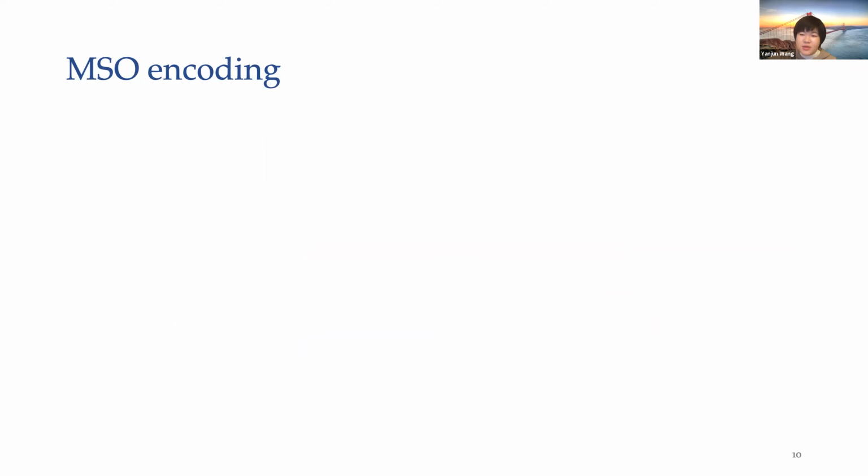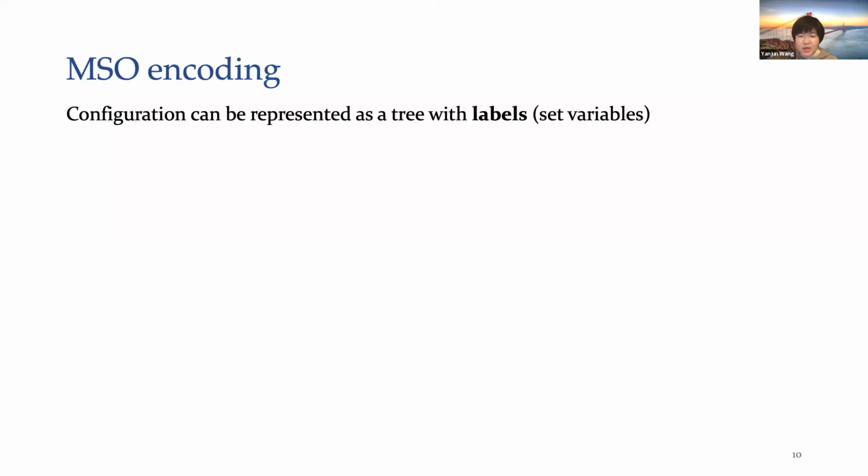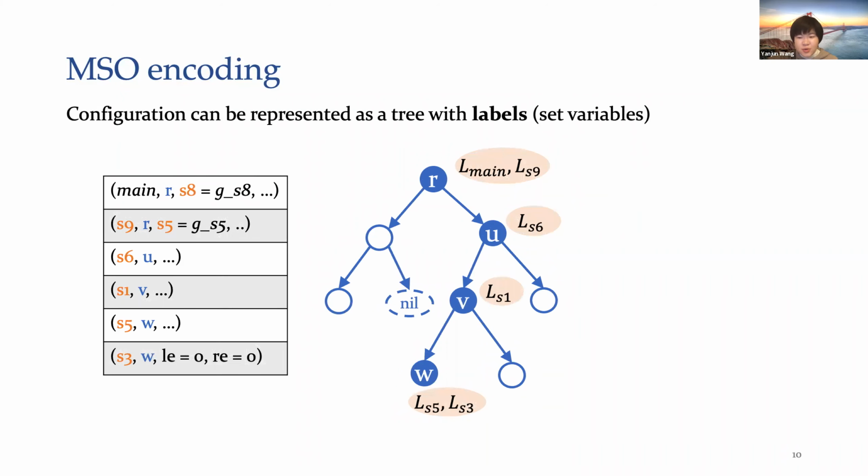After defining the configuration-based abstraction, we're ready to encode the schedules and dependencies between configurations into monadic second-order logic over trees, which can be solved by the state-of-the-art solver MONA efficiently. A configuration can be represented as a tree with labels. For example, this configuration can be represented by a tree with this set of labels.